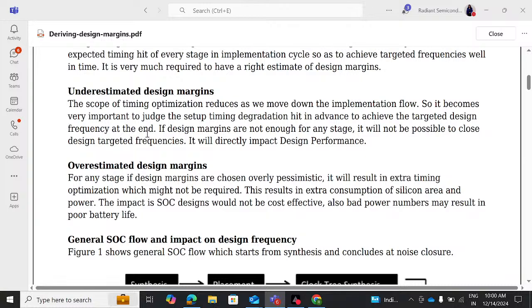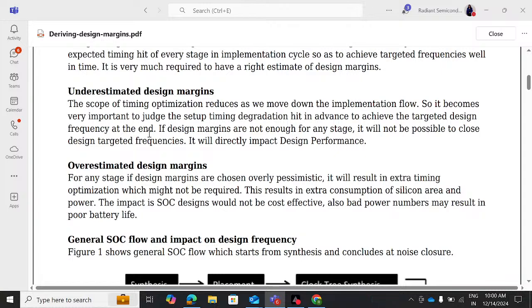As we move down the ASIC flowchart all the way from RTL to synthesis to DFT to physical design to STA, it becomes very difficult to optimize the timing. The more we take control of timing optimization at the very beginning stages of the ASIC flow, the more useful it will be for us.